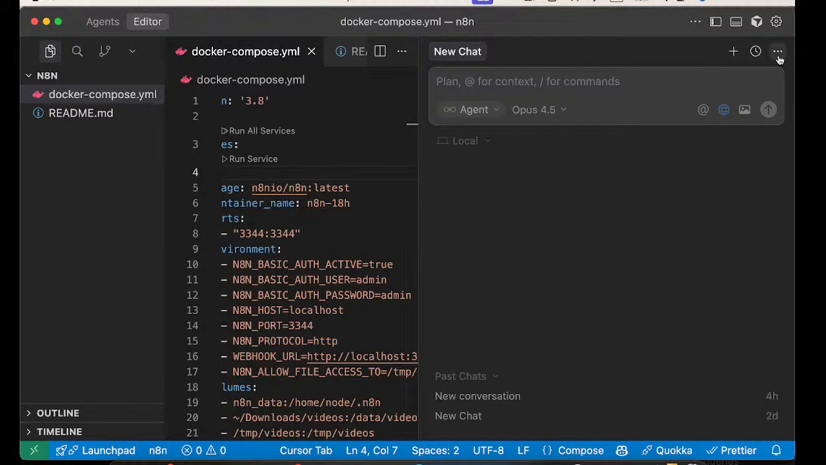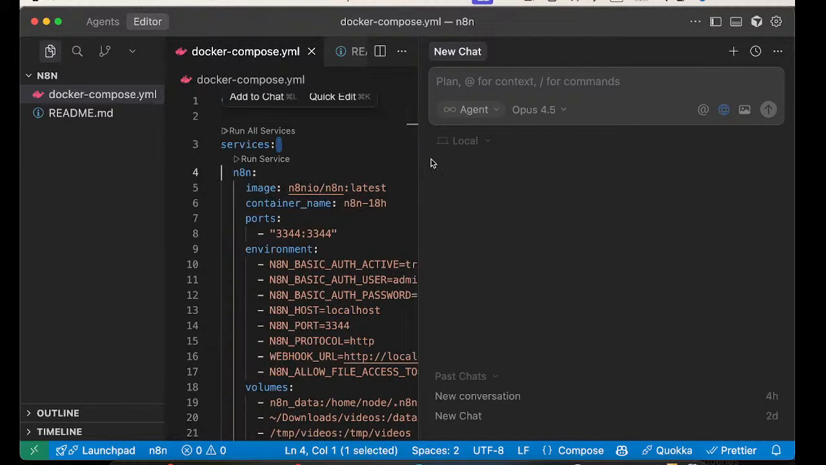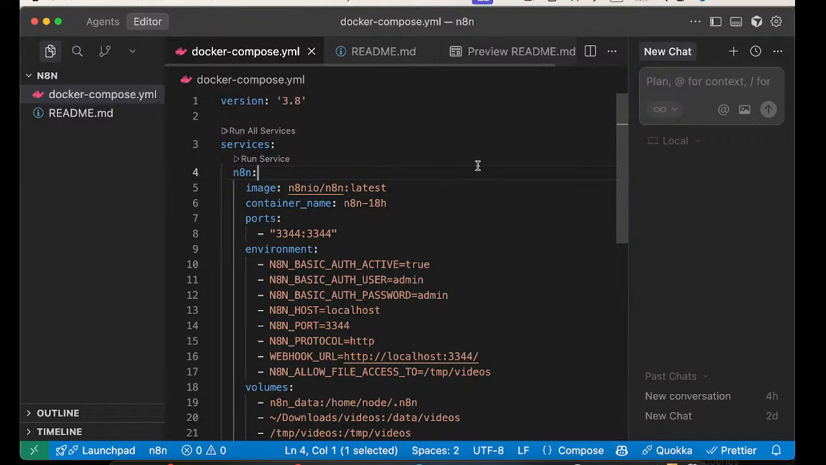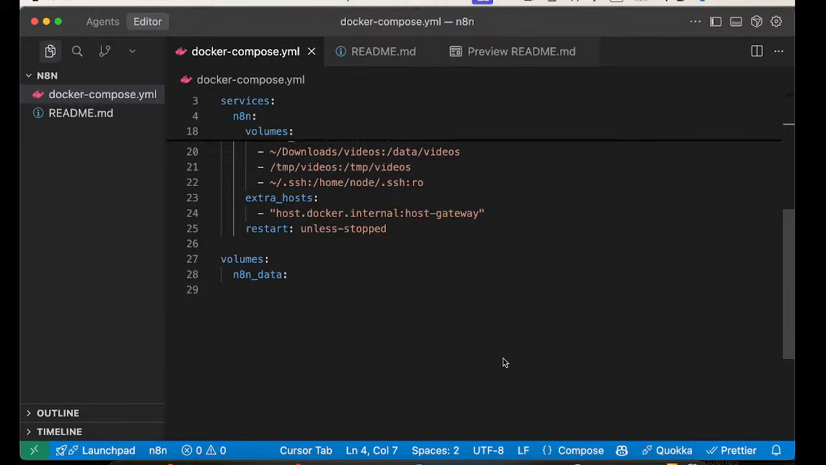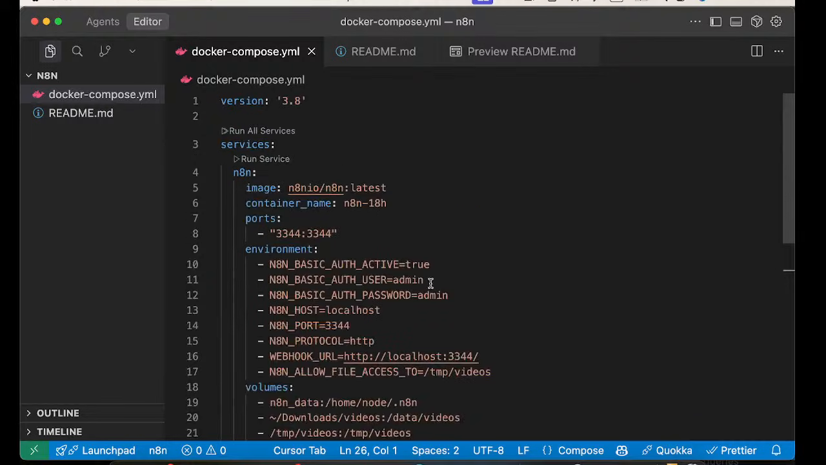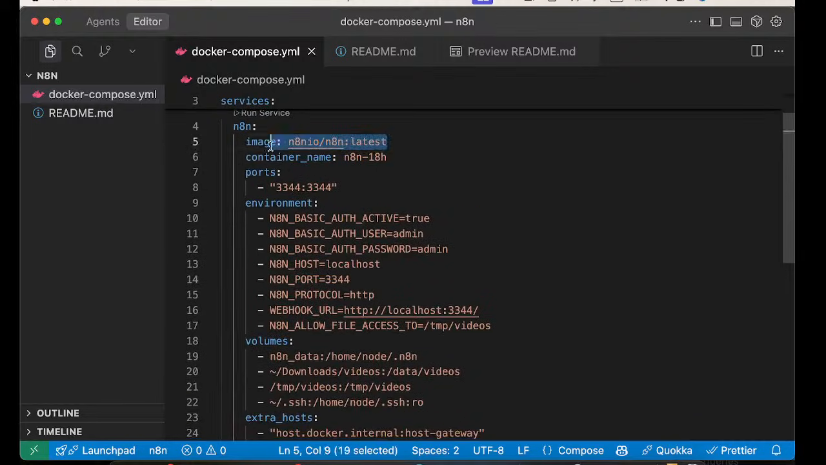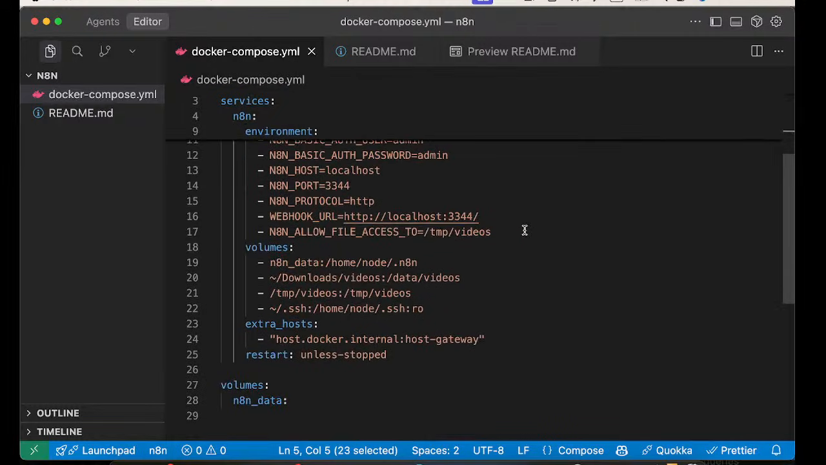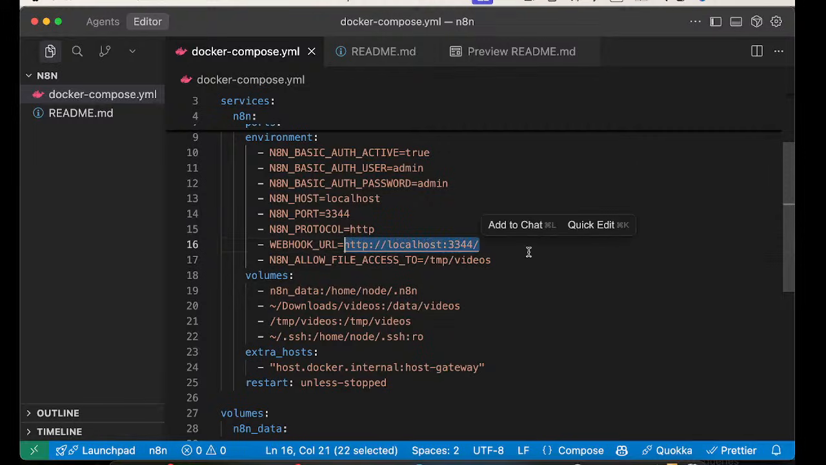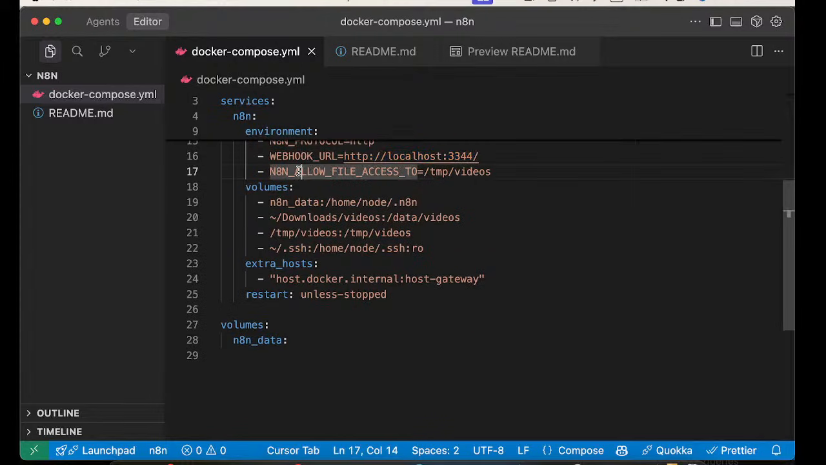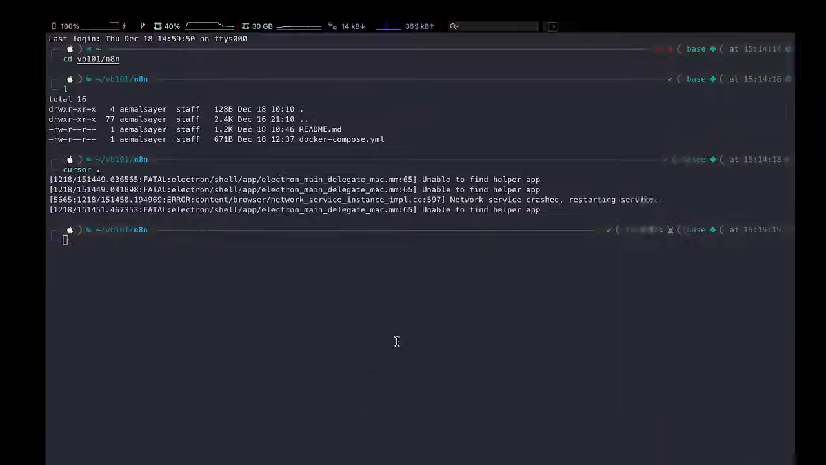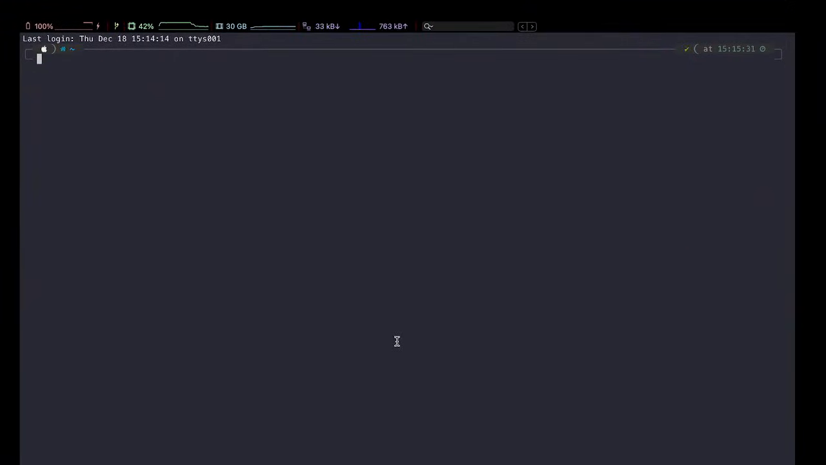So what I have here is a very simple, none of my shortcuts work. Command Shift. Okay. So what is this doing? It's just a simple Docker Compose file that mounts an n8n instance. It's exposing it to this localhost 3344 so that I can remember. It also allows us a temporary folder, videos. This is the folder where we'll be putting our videos, these large videos.